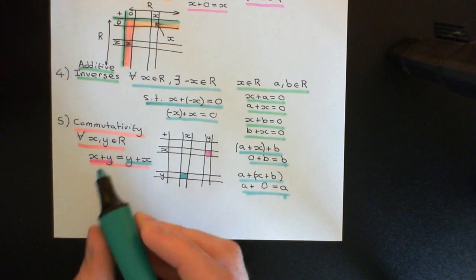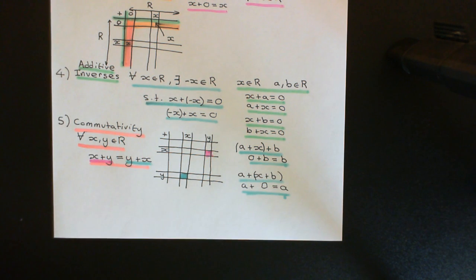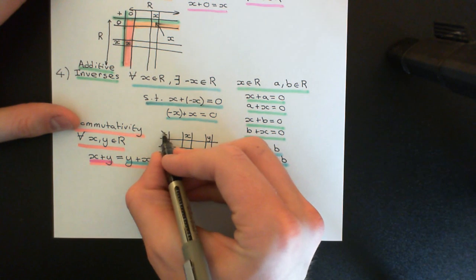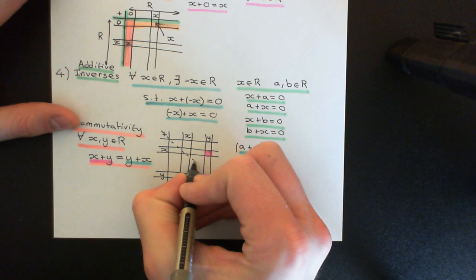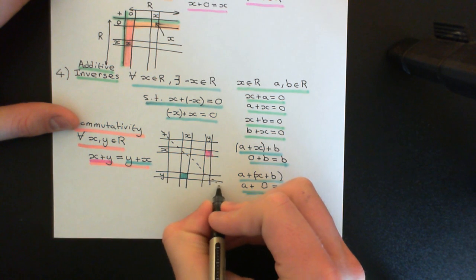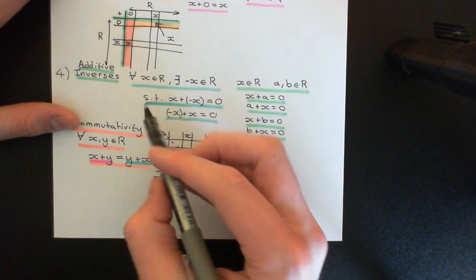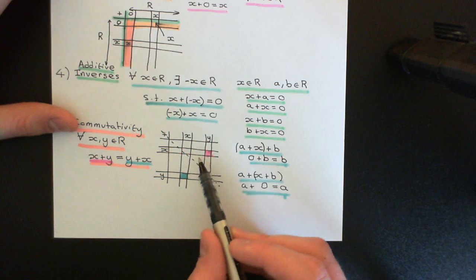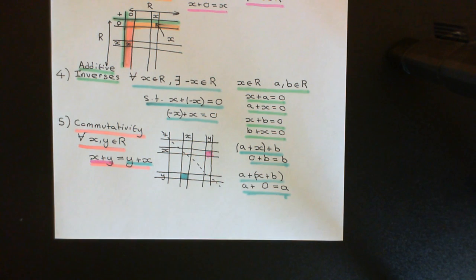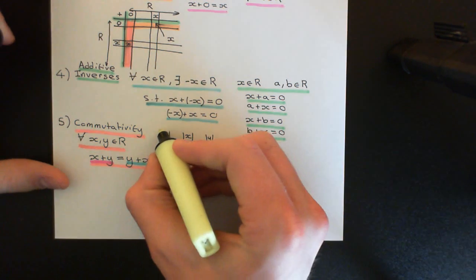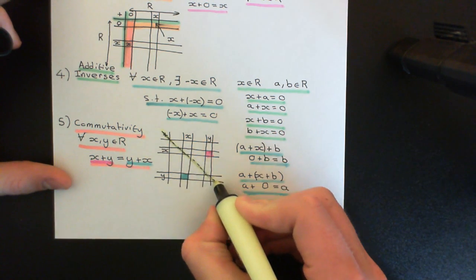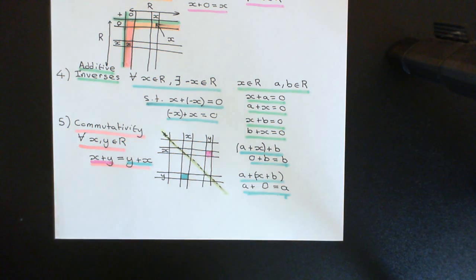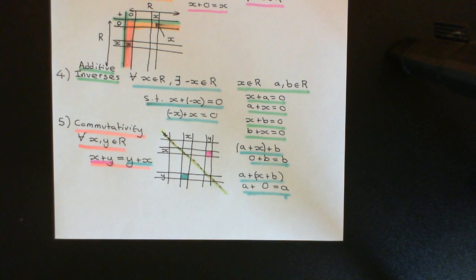And what this actually amounts to saying is that this addition composition law is going to be symmetric down the diagonal line. So all the answers in our addition composition law, the mirror image of them down this diagonal line will be the same answer in the ring, basically. So the addition composition table here is going to be symmetric down that diagonal line. x plus y will equal y plus x for all little x and all little y that are elements of the ring.